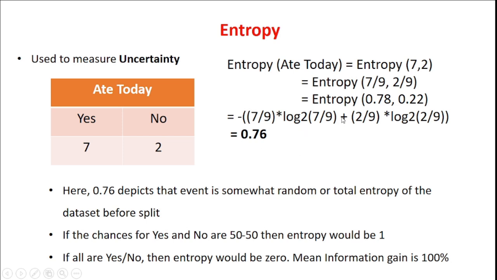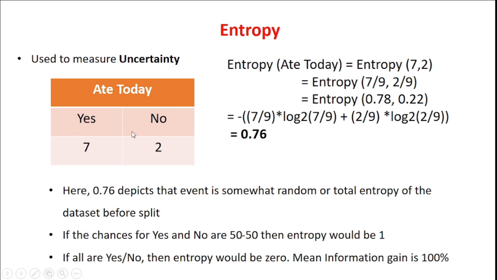How does 0.76 come? The probability of the yes class is 7 by 9 and no is 2 by 9, so 0.78 and 0.22. The entropy formula is minus 7 by 9 log 2 of 7 by 9 plus 2 by 9 log 2 of 2 by 9. The answer is 0.76. This depicts the total entropy of the data set before any split.